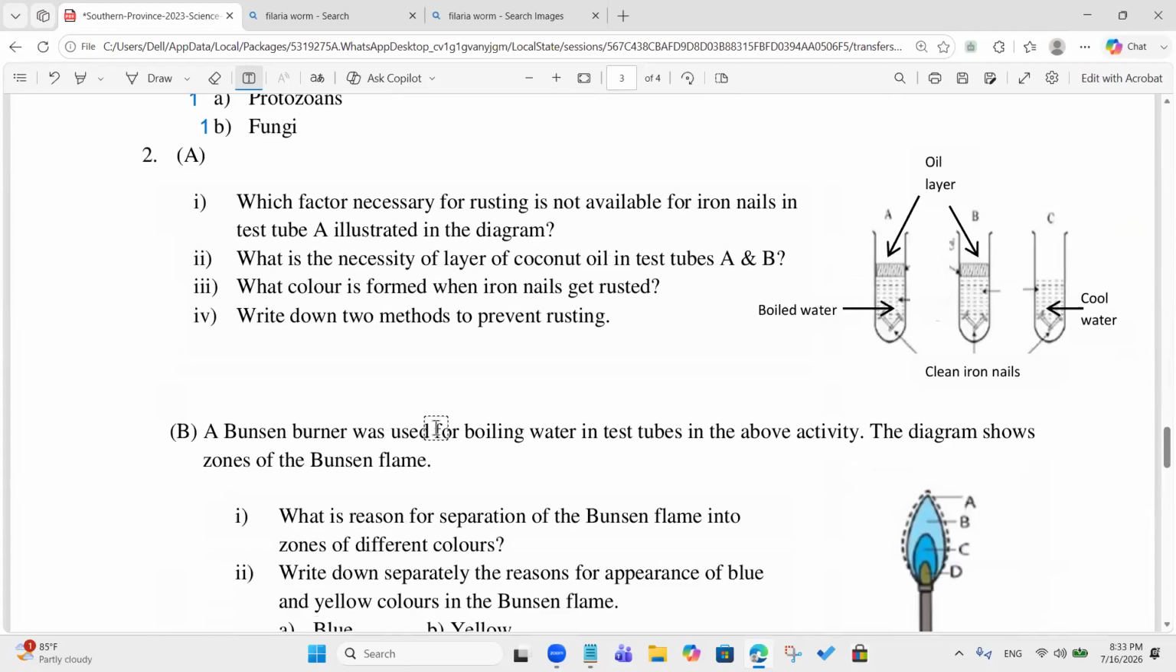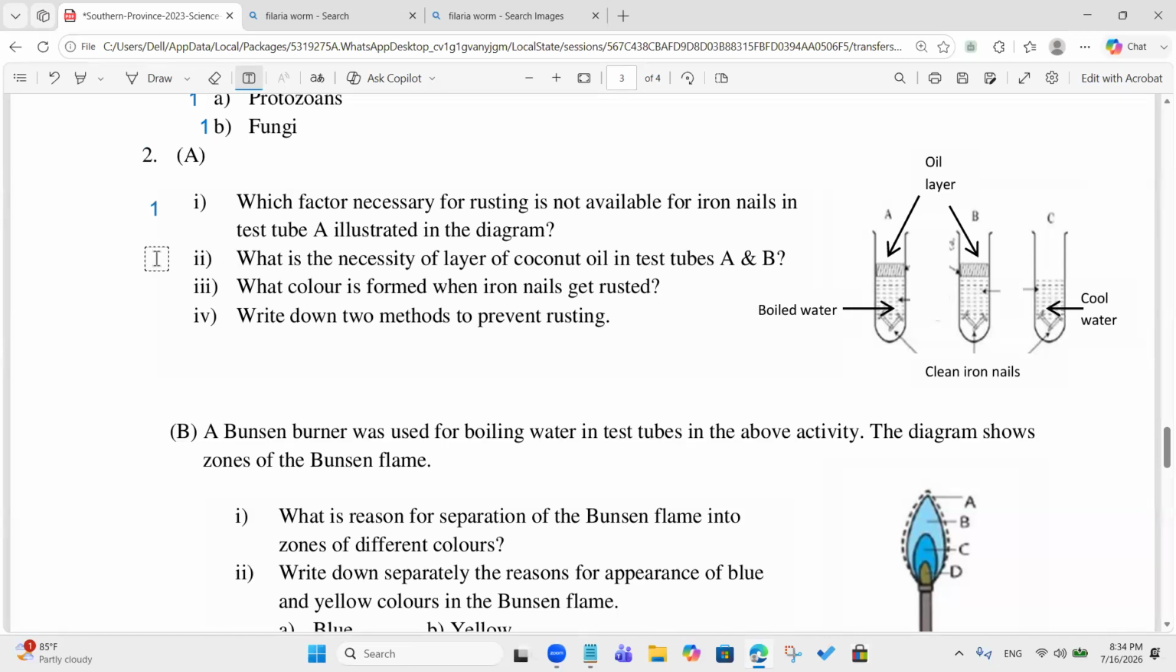Number 1. Which factor necessary for rusting is not available for iron nails in test tube A illustrated in the diagram? Air, sir. We can test the oxygen, but that's another practical. Through this practical, we can say air is not received. We can't say exactly that air is oxygen, right? So you better write air.